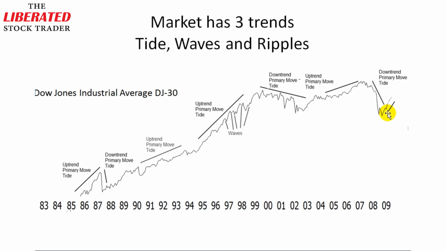Now here, if we look back historically, you can see here, let's say in 1988, 89, there's a surge here. That could very well be a public participation phase. And here, really up to 2000, there was a huge public participation phase in 1999. Everyone and their dog was trying to invest in the stock market. Everyone thought they would get rich off the stock market.